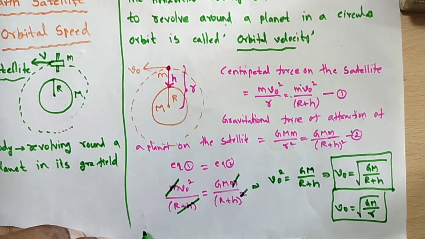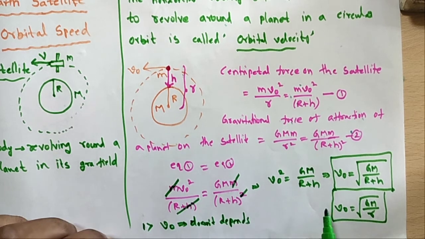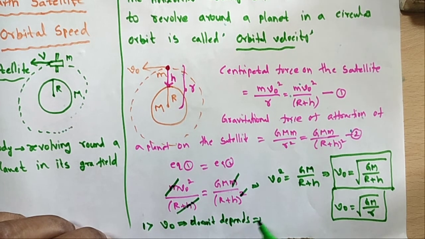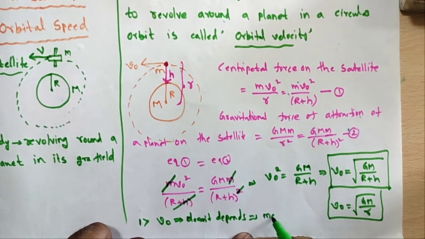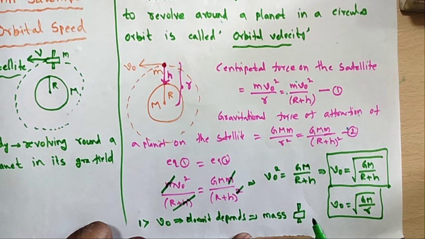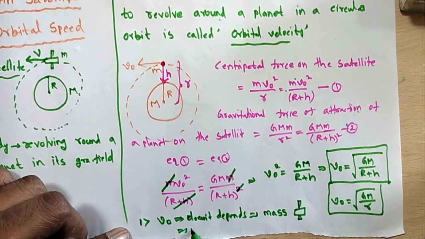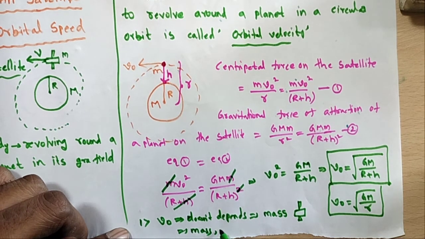This orbital velocity V naught does not depend upon the mass of the satellite. The satellite mass does not matter, but it depends on the mass of the planet, the radius of the planet and the height of the object from the surface.